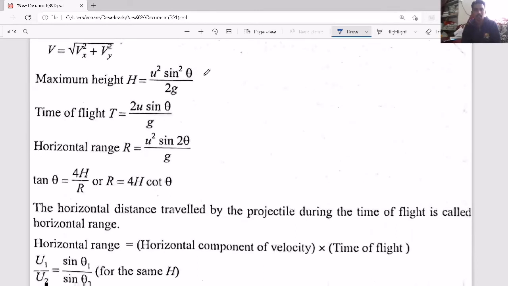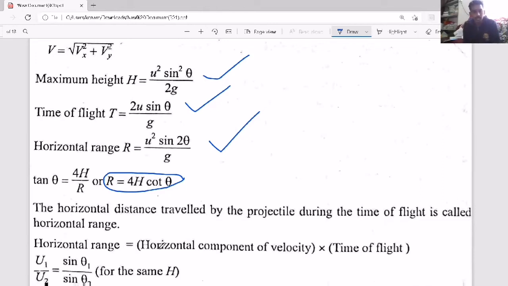Now, as I said, these are the formulas: maximum height, total time of flight, and horizontal range. And you can find the relation between the range and maximum height, that is R equal to 4h cot theta, where theta is the angle of projection or projectile angle.